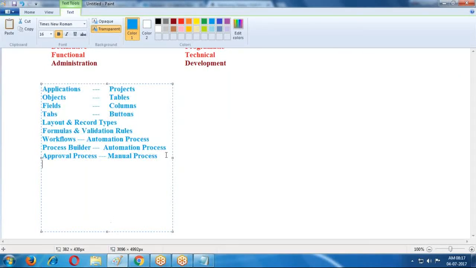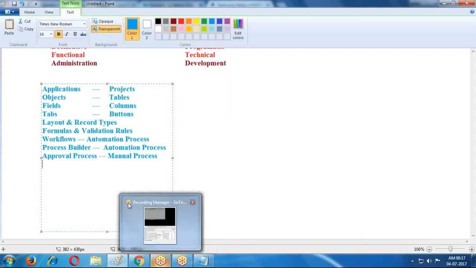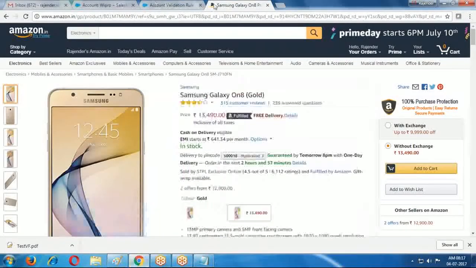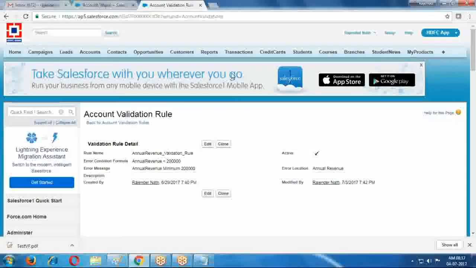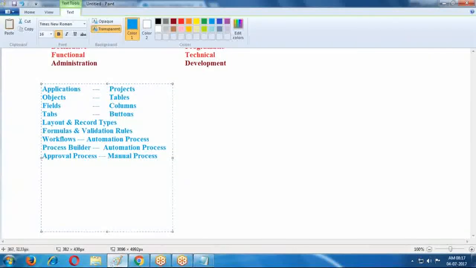What is the approval process? Suppose one customer has applied for a loan amount. He is eligible for up to 5 lakhs, but he applied for only 1 lakh. Even for 1 lakh, he may or may not get approval. Based on his history or his transactions, the loan may be accepted or rejected. That is, manually someone observes and manually accepts or rejects.